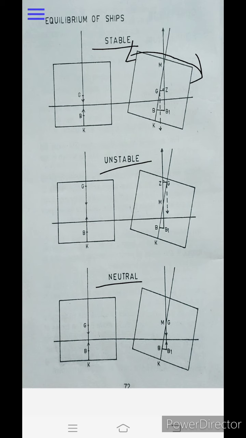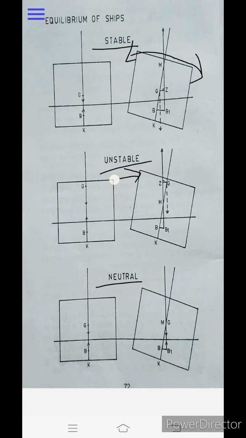Now the unstable equilibrium. When a vessel is inclined by external forces, if she tends to continue heeling further, she is said to be in unstable equilibrium. In this terminology the words heel and list are different things. I hope you are all aware of this. If not, please go and watch my previous video too.